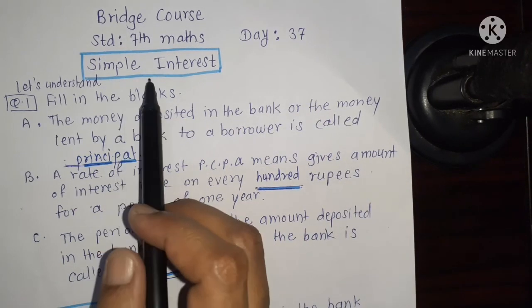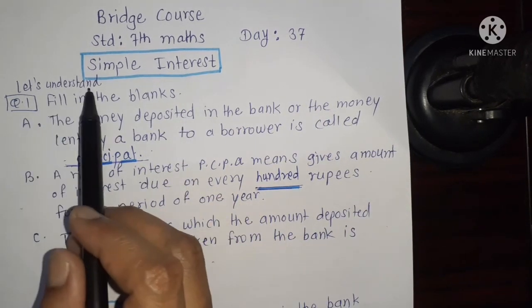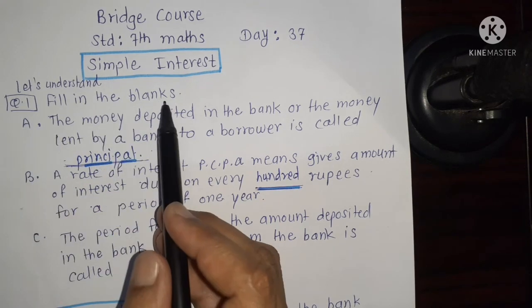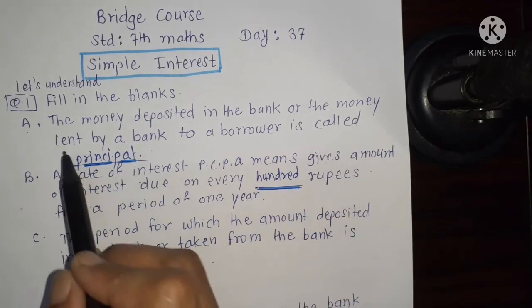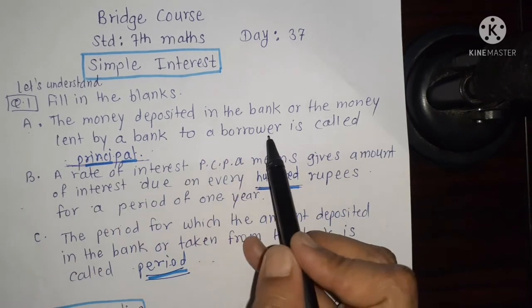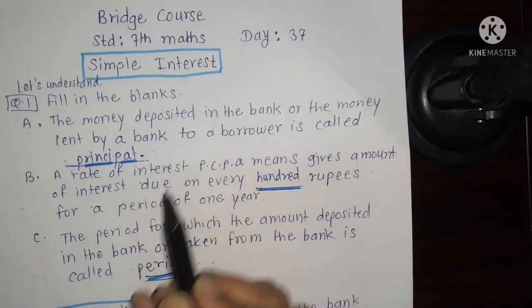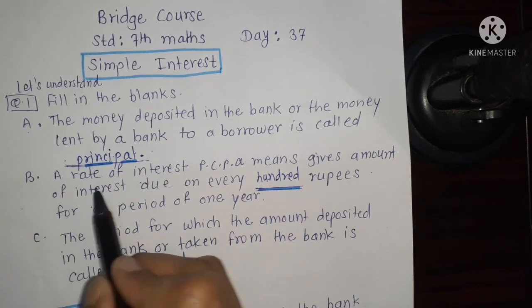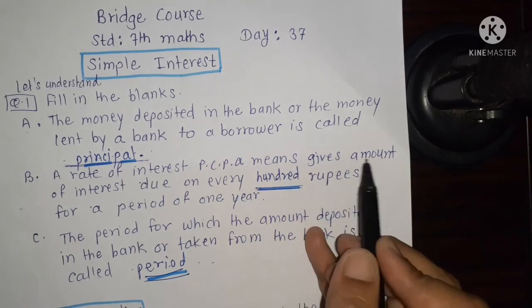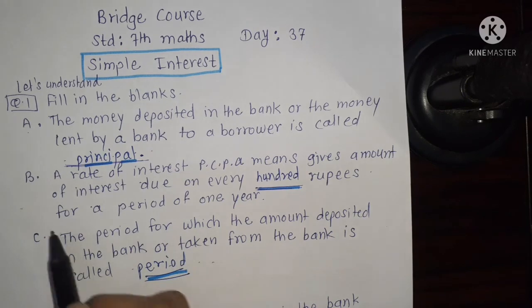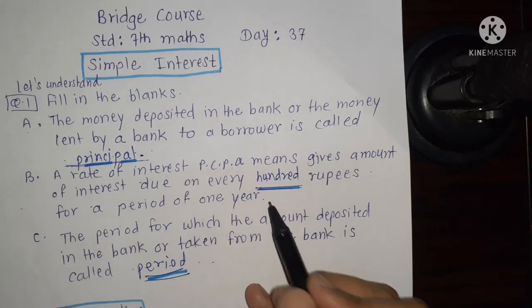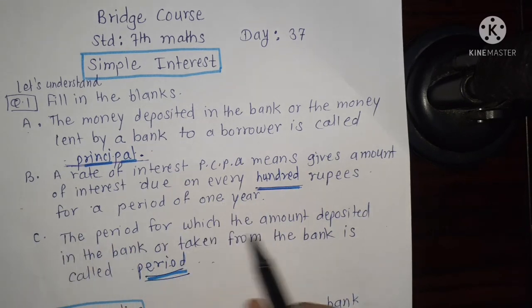Today we will see simple interest. Let's understand. Question 1. Fill in the blanks. A. The money deposited in the bank or the money lent by a bank to a borrower is called the principal. B. A rate of interest PCPA means the amount of interest due on every 100 rupees for a period of 1 year. C. The period for which the amount is deposited in the bank or taken from the bank is called the period.